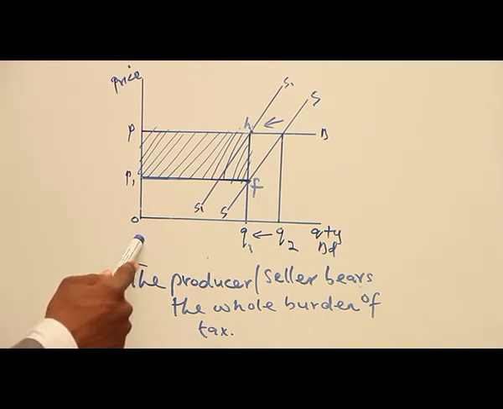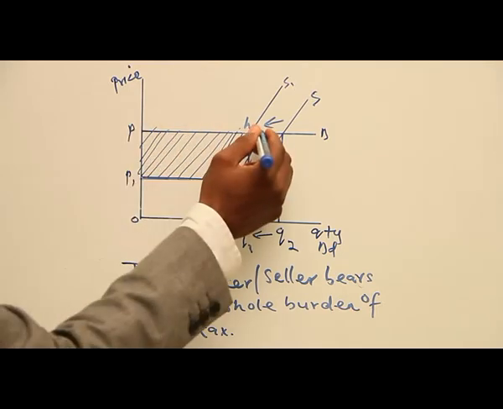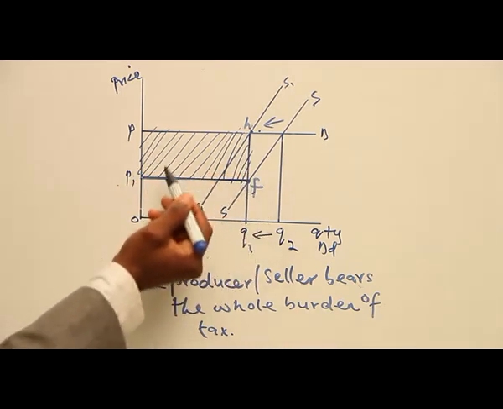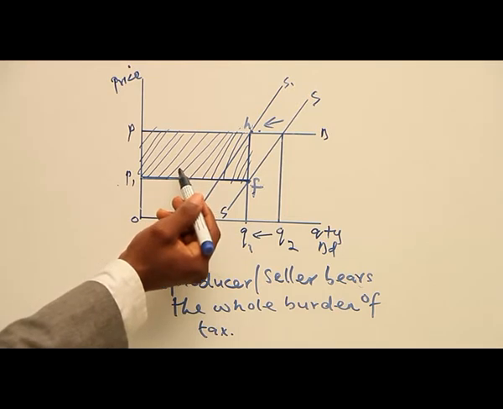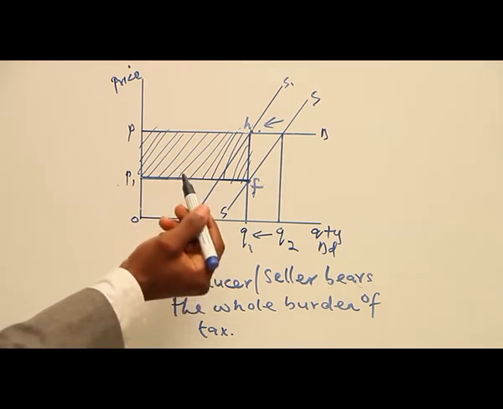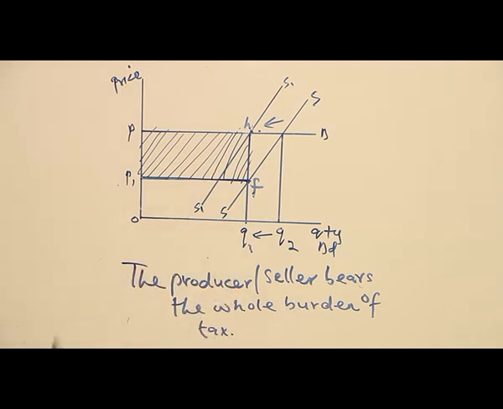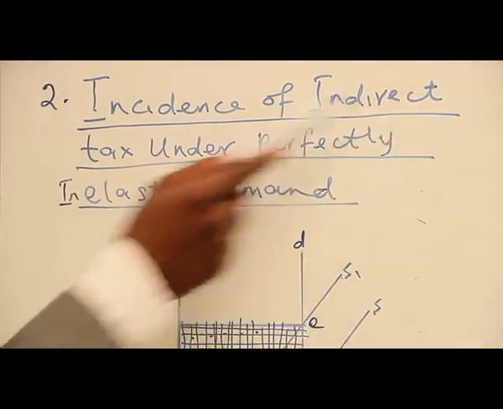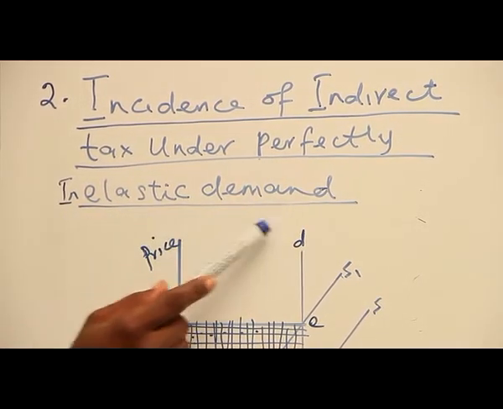So what is the amount of the burden that the producer or the seller will bear? The burden is going to be P, H, F, P1. The shaded portion is the tax that the producer or the seller will bear, without shifting any amount to the consumer. That's why I said that the producer or seller bears the whole burden of tax when it is a perfectly elastic demand. The second is the incidence of indirect tax under perfectly inelastic demand.